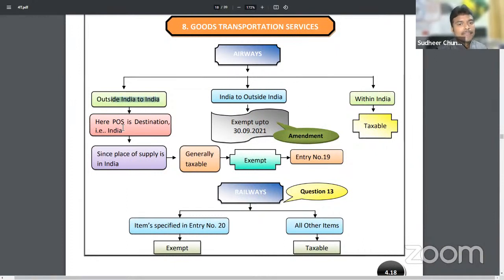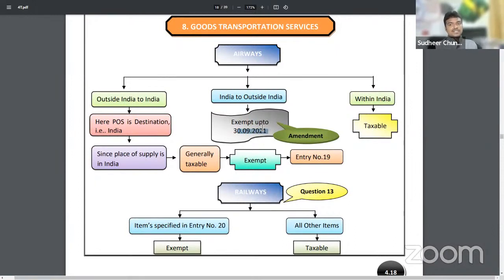Outside India to India: for passengers the embarking place is the place of supply, but for goods the destination where the goods reach is the place of supply. So outside India to India, the destination is in India, since place of supply is in India, it will be taxable. But as per entry number 19, outside India to India, air freight is very huge, so exemption is given. Next, India to outside India: till this date it is exempted. After this date, that means now, it is taxable only. Through airways, India to outside India, now it will be taxable.